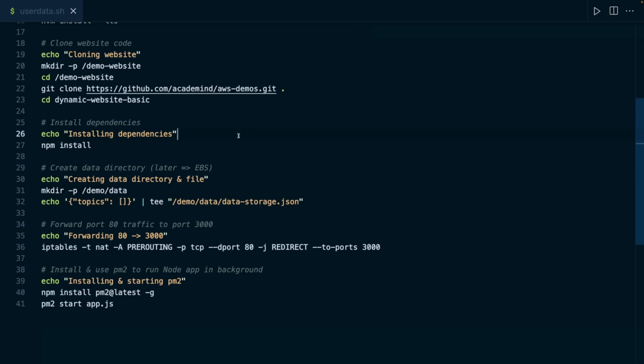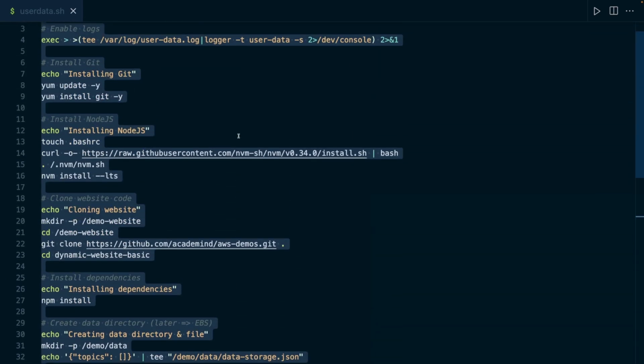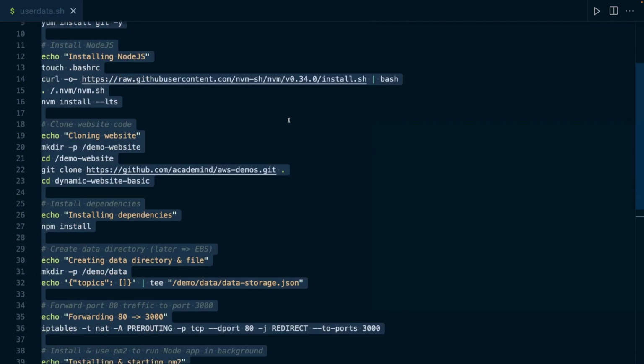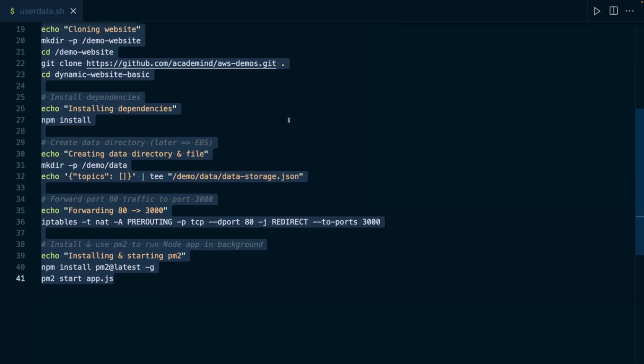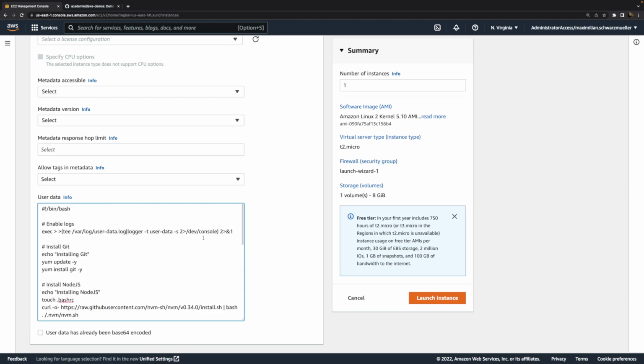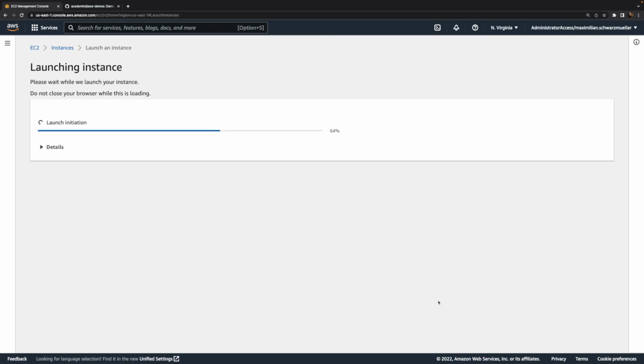Now, under advanced details, there is something I want to do. I want to paste in this user data script here, which I also showed you in another video already, where I introduced you to user data and to the idea behind this concept, because this script will perform all the steps on this brand new instance to install all the software we need, download the website code, install all the dependencies, create that file and folder, and start that web server. So I'll paste this in here. You find that user data script attached, and then we can launch this instance.